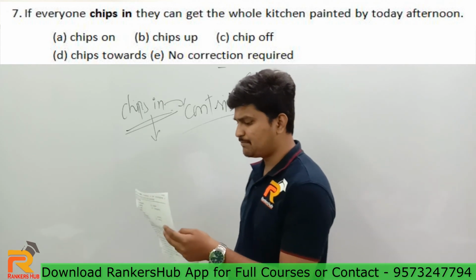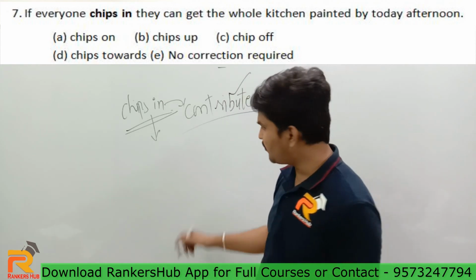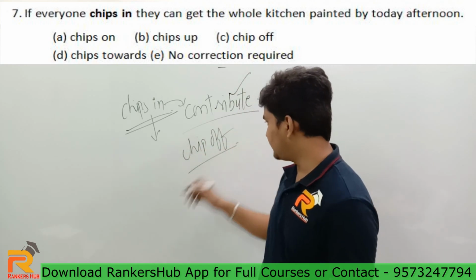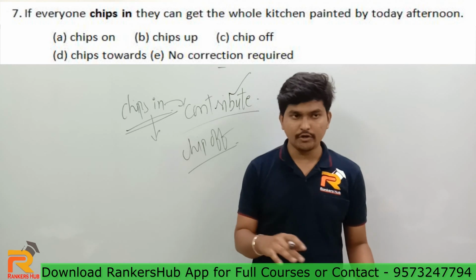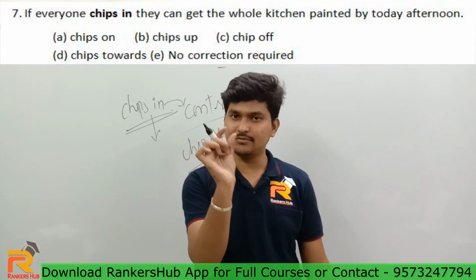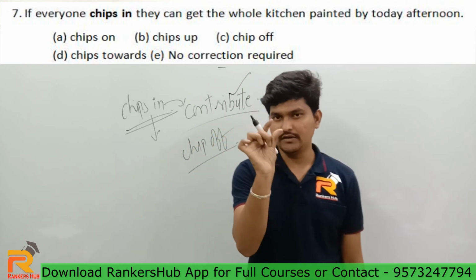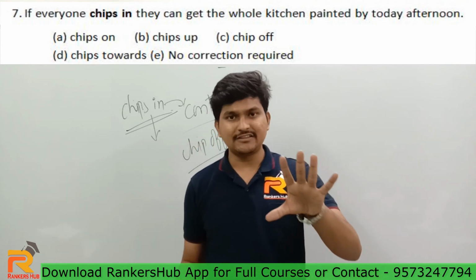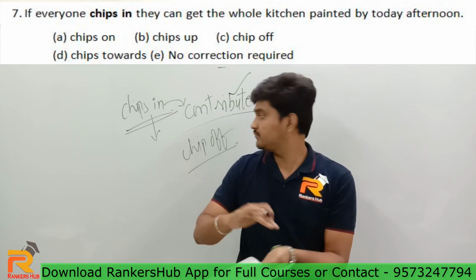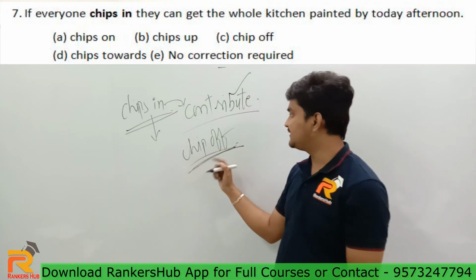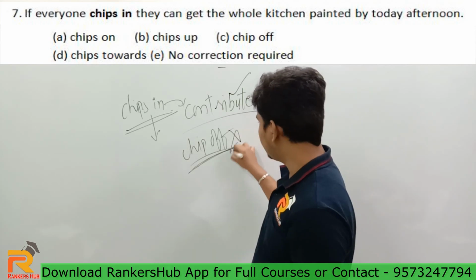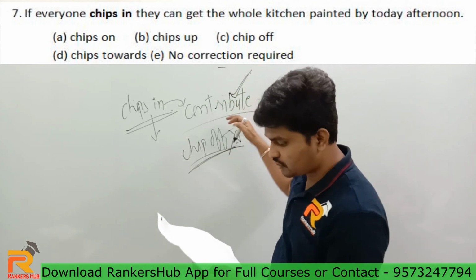Well, chip on, chip up, chip towards is not correct. Chip off is there, guys. Chip off simply means that you are going to cut something by slicing it, and the chips that you get are going to be very small in size. Generally in lathe machines, metals are being cut and the metal will be chipped off. It is the process of cutting a metal. So in that sense you can use it, but this is not the case unfortunately. I need the sense of contribution.